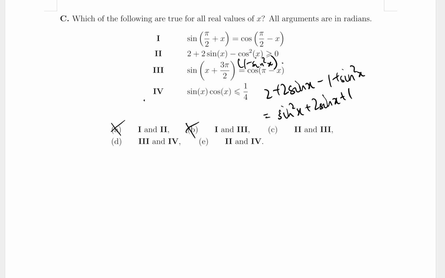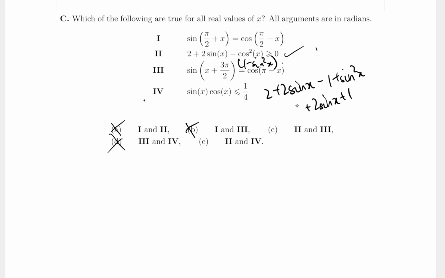So here, this is a perfect square, right? This is just sine x plus 1 all squared. And that is indeed always greater than or equal to 0. That's indeed true, right? So 2 is good. All right, so we could get rid of D. All right, so next one.